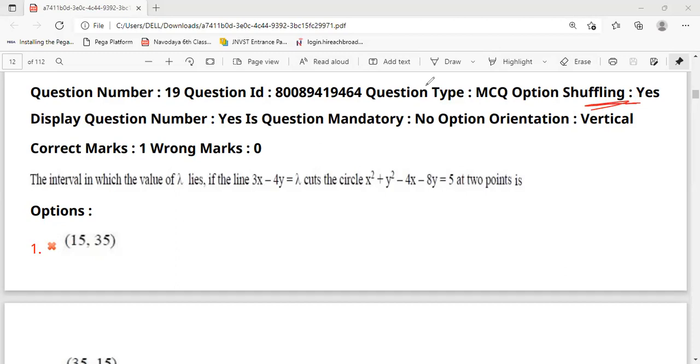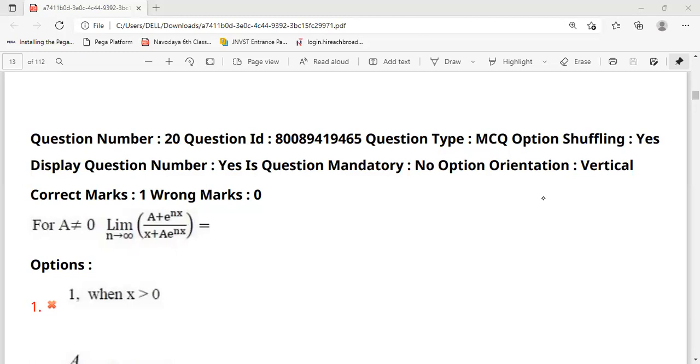Next, in the first session, a mistake happened. At the end we got minus lambda is less than 35. Whenever you multiply by minus, less than becomes greater than, and this 35 becomes minus 35. So the option is minus 35 to 15, so more than minus 35. That is the correct option.